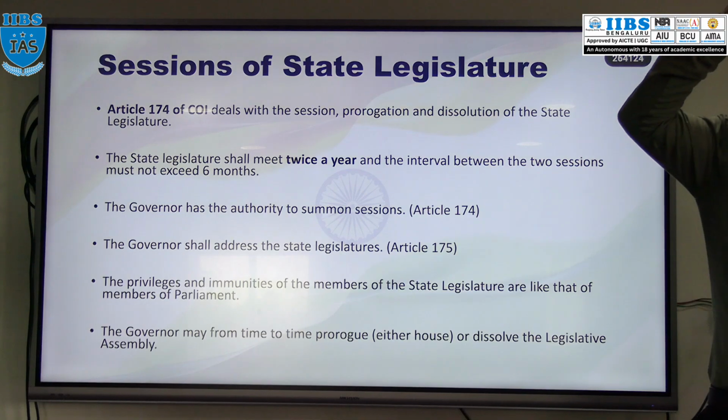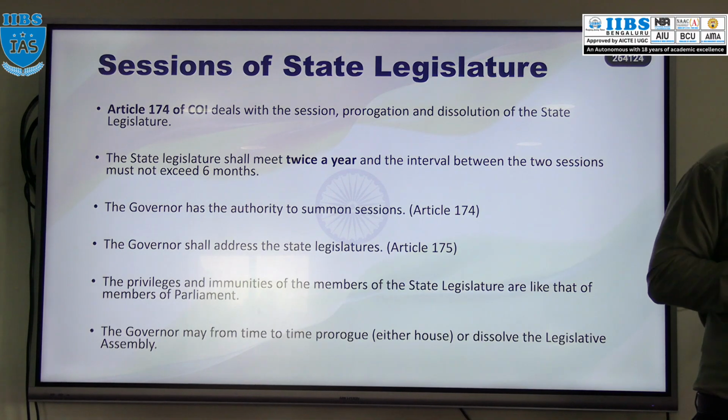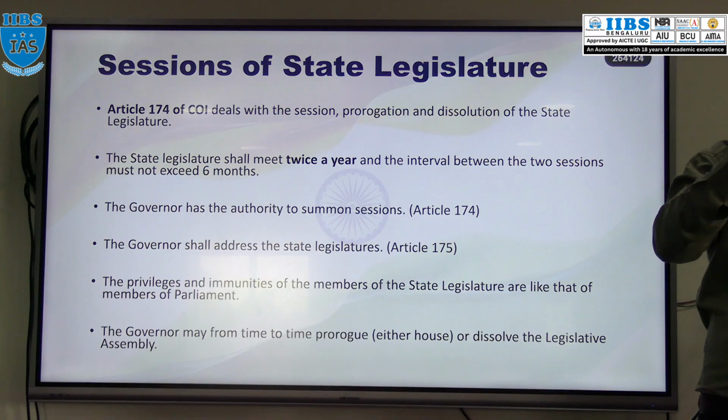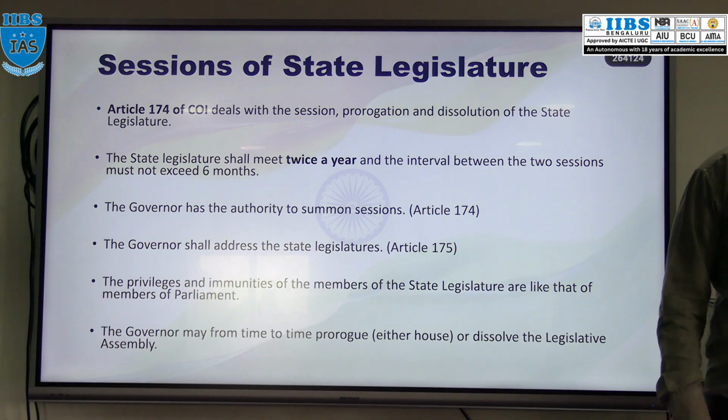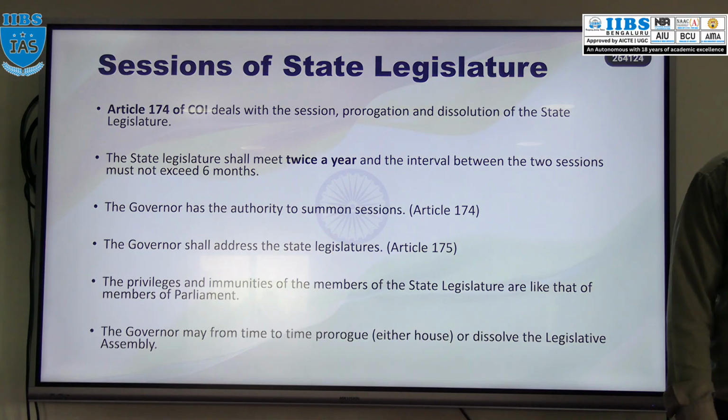And in Parliament we discussed, right? The members of Parliament have special privileges and immunities. The same privileges are applicable to the members of the legislative assembly and legislative council also.